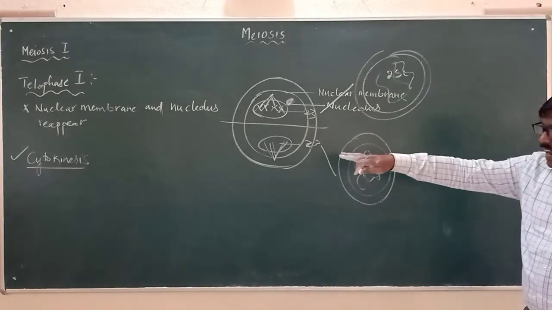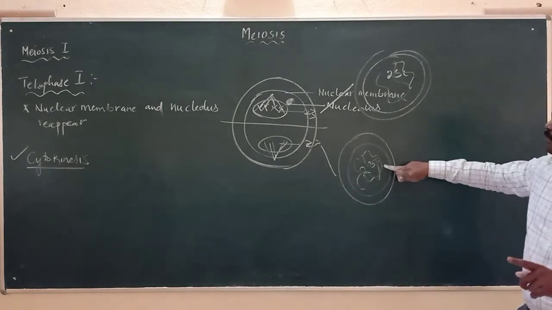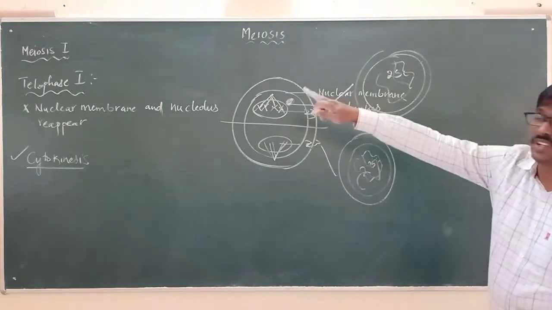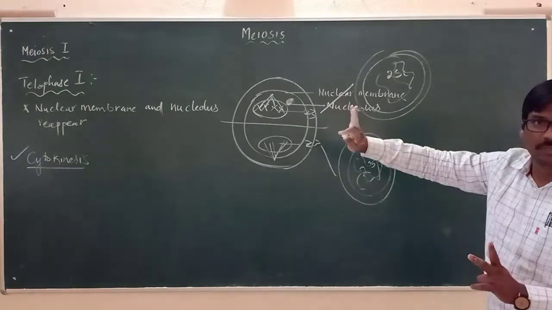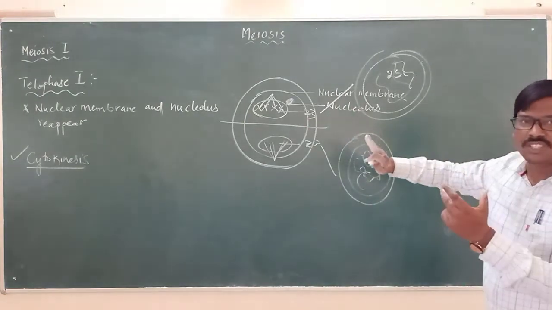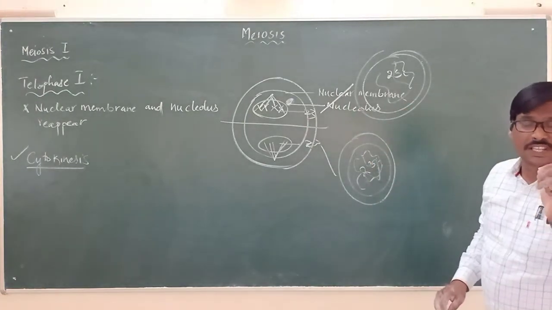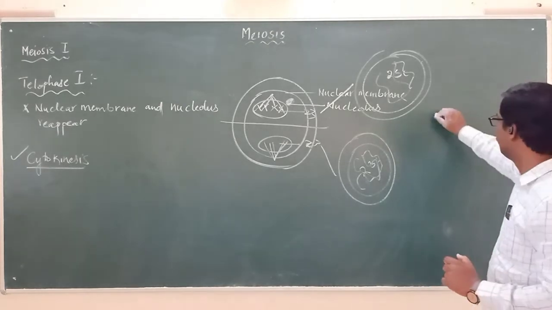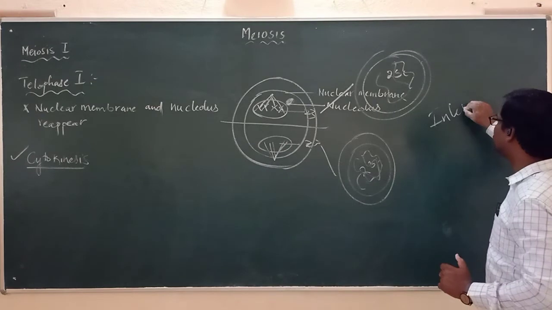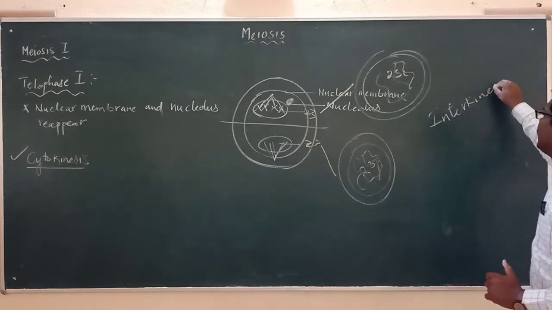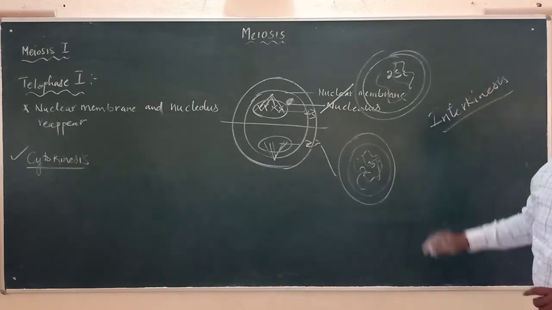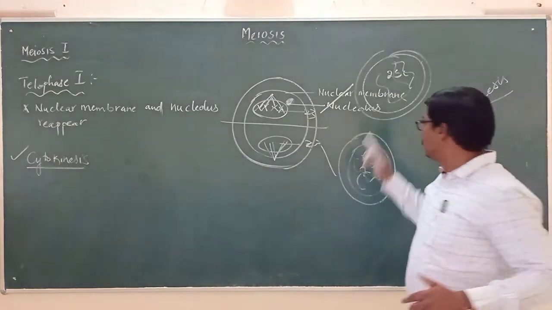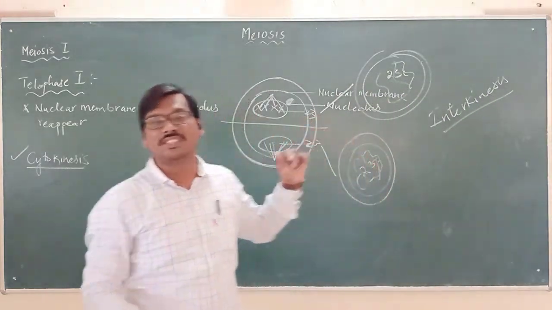So after the end of cytokinesis, please remember, this is all about meiosis 1. Right after meiosis 1, these 2 cells will take a short-lived period of rest, which we call interkinesis. And then these 2 cells will be entering into meiosis 2.